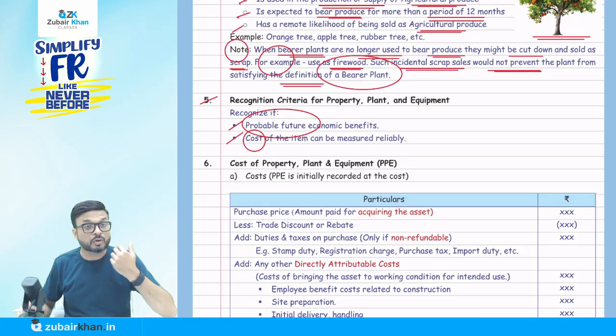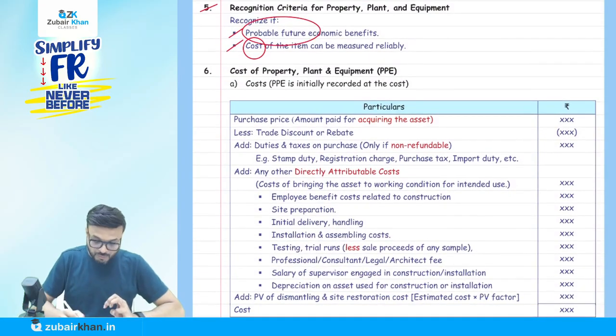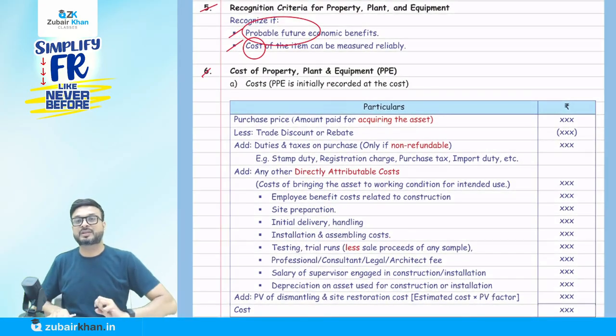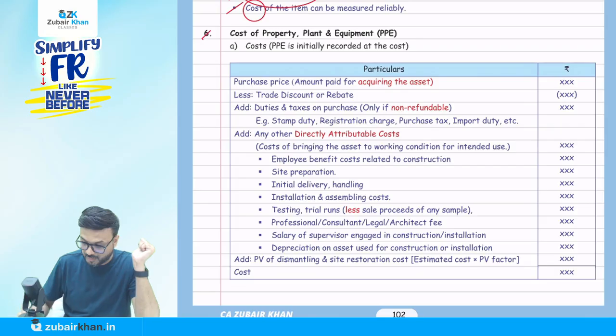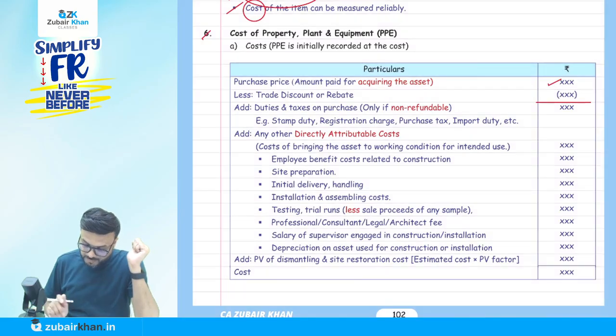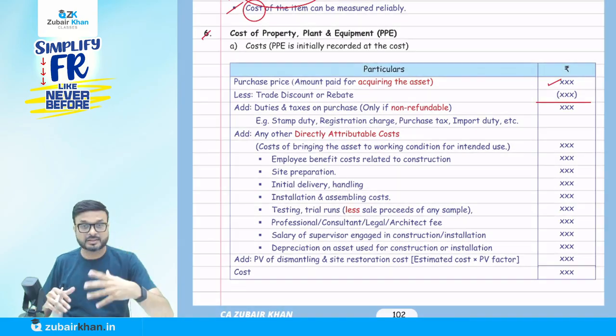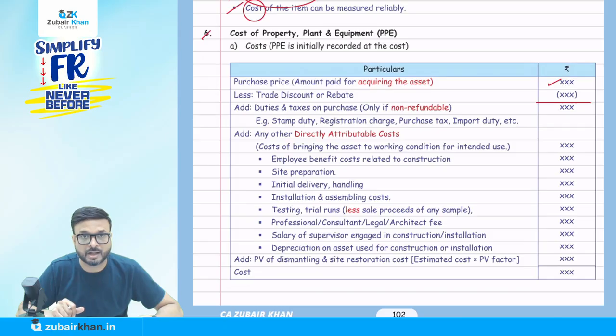Now the question is, what do you mean by cost? To make it simple for you, this book will help you. Just remember this table. The first is the purchase price paid for acquiring the asset. But remember that if there is any discount or rebate, then we have to deduct it. Now we'll add duties and taxes only if non-refundable.